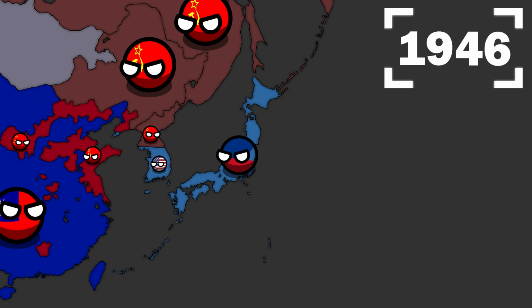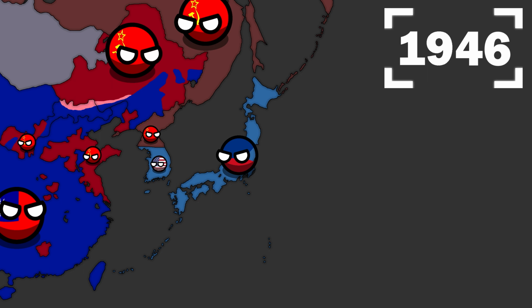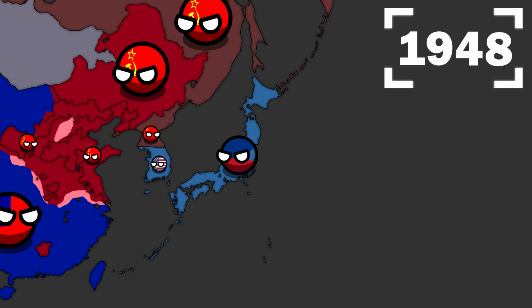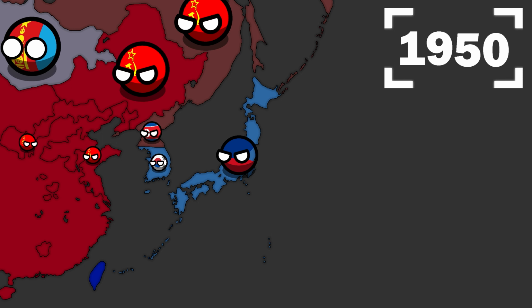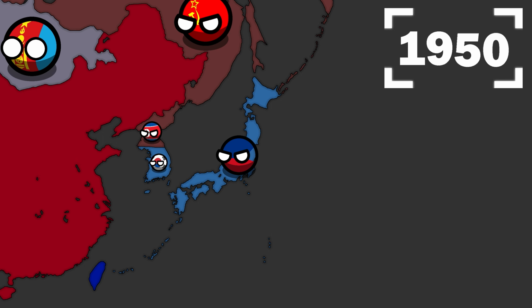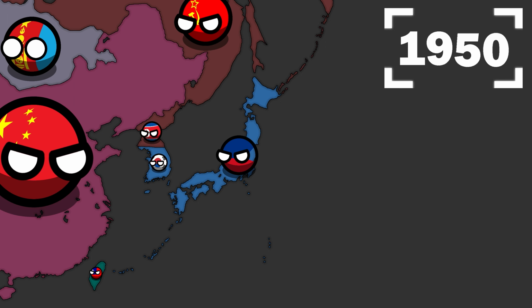Korea is split in half while Japan is occupied by the Western powers. In China, the communists slowly take over the country. The Republic goes in exile in Taiwan. The island is not overtaken as the communists don't have a proper fleet to fight.